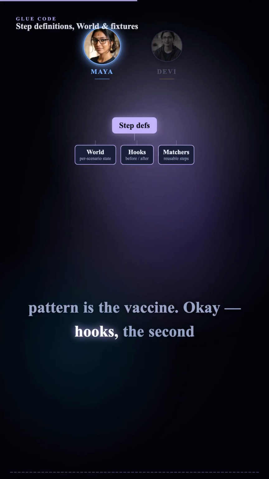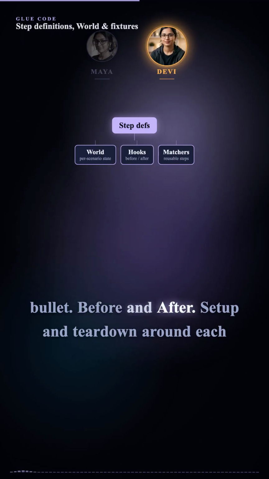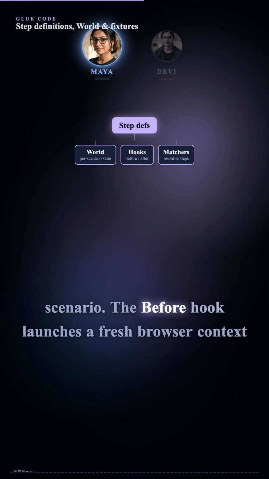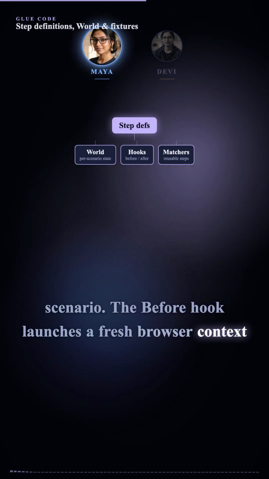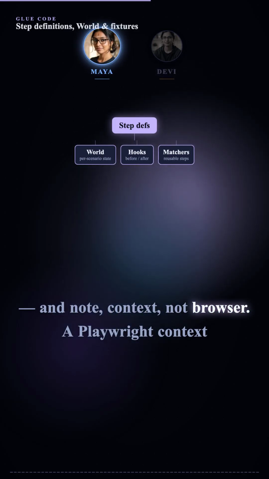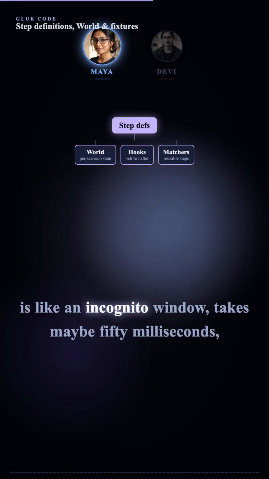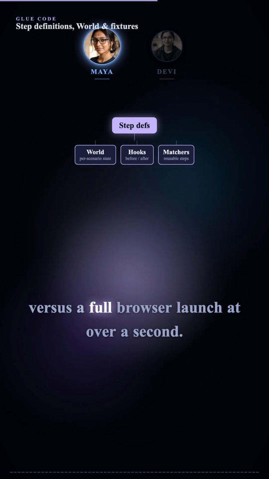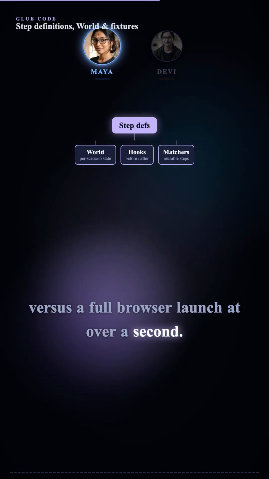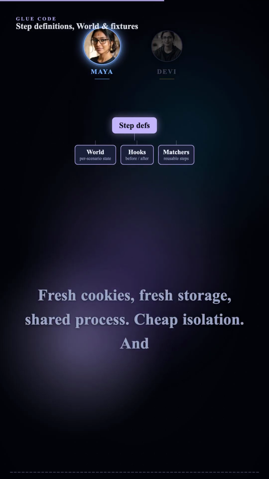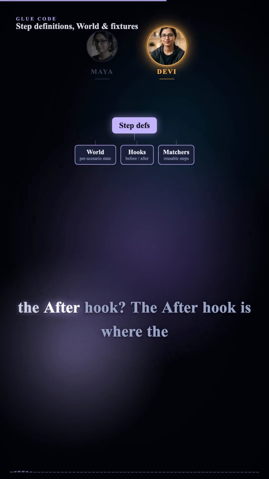Okay, hooks, the second bullet. Before and after. Set up and tear down around each scenario. The before hook launches a fresh browser context. And note, context, not browser. A Playwright context is like an incognito window. Takes maybe 50 milliseconds versus a full browser launch at over a second. Fresh cookies, fresh storage, shared process. Cheap isolation. And the after hook?